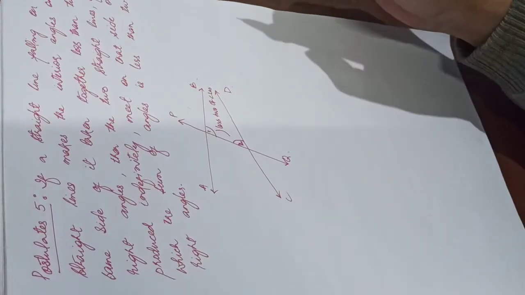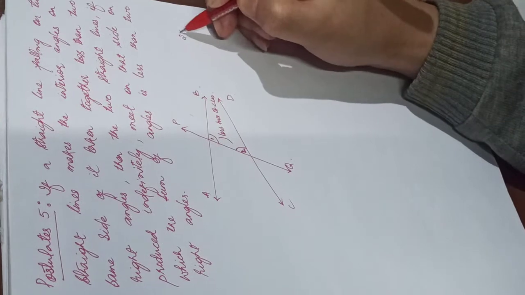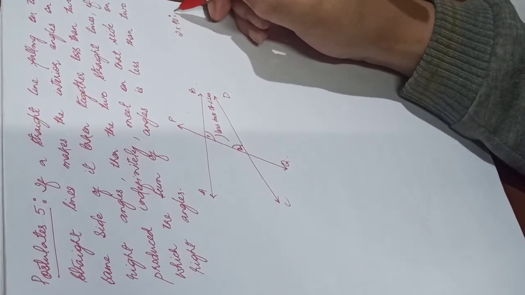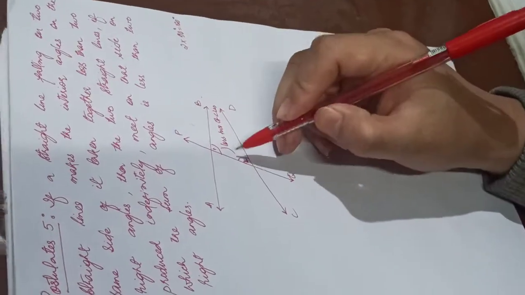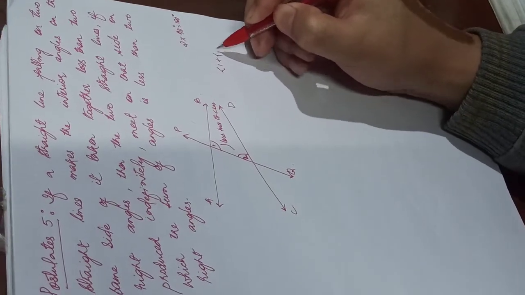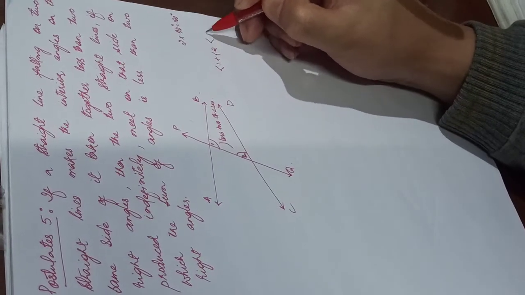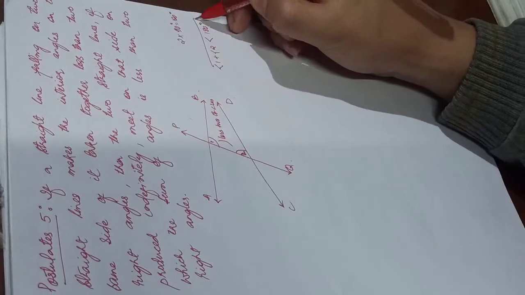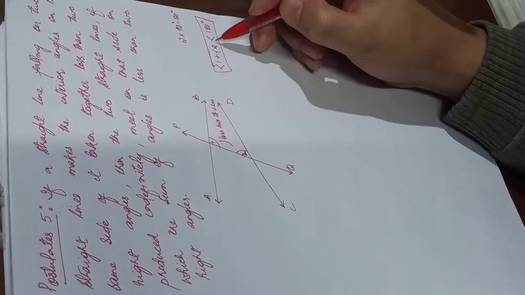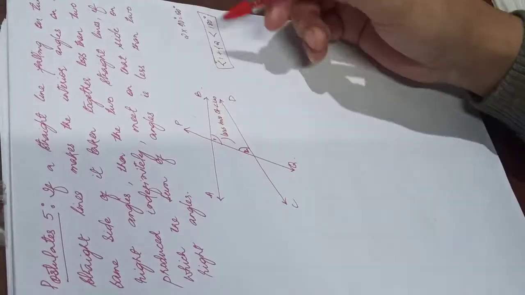Less than two right angles means 2 into 90, which is 180 degree. So the sum of angle 1 and angle 2 is less than 180 degree. Is it okay?